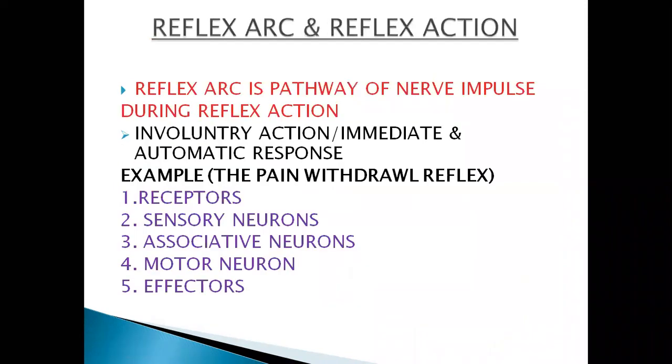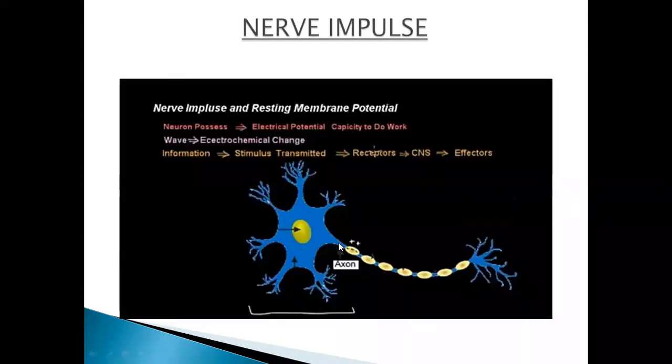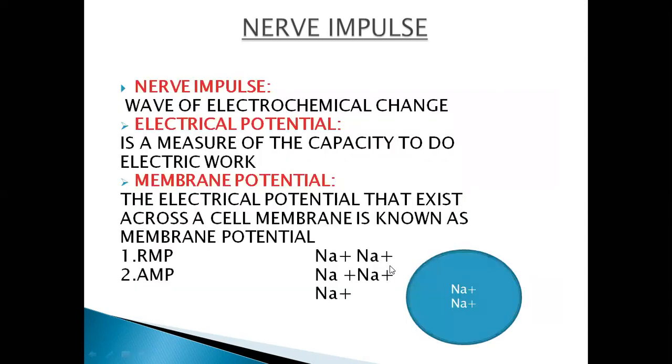Does the neuron have a cell membrane also? Yes, I told you that it also has one cell membrane on it, the neurolemma. The neurolemma is the membrane which is present on the axon. Its membrane is known as the cell membrane. So it allows the ions to go inside and outside of the axon. This is the extracellular environment and this is the intracellular environment. Okay, so what happened here? Movement of ions across the cell membrane, the neurolemma.